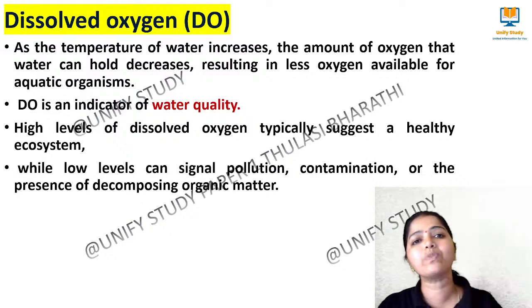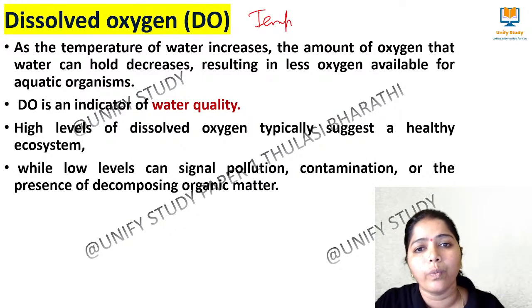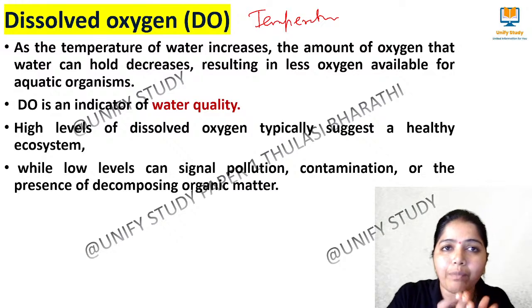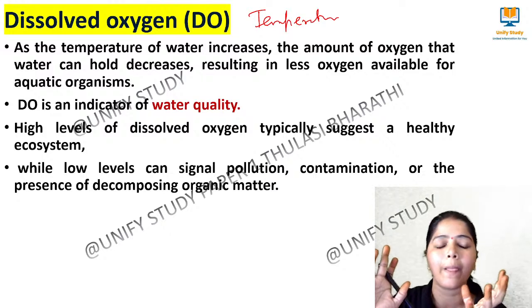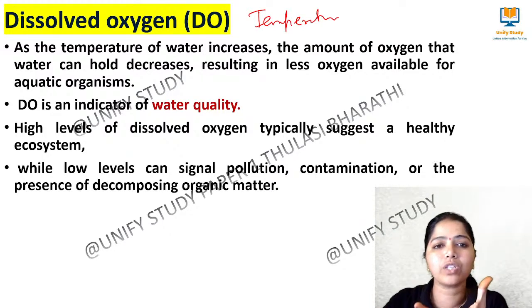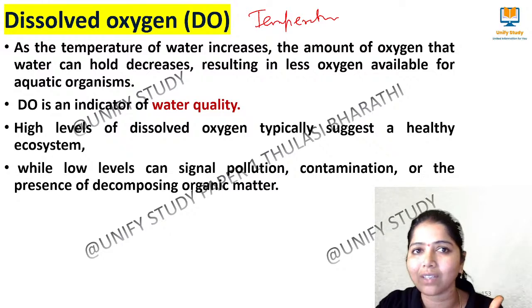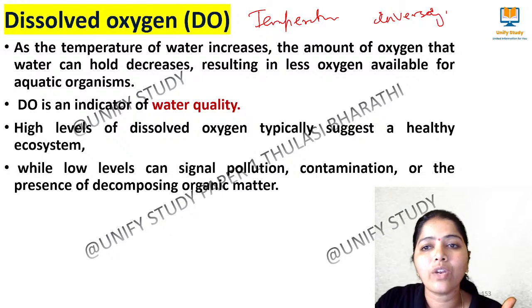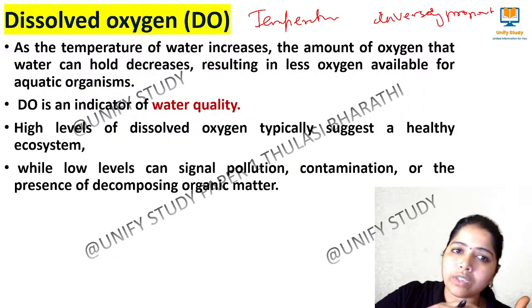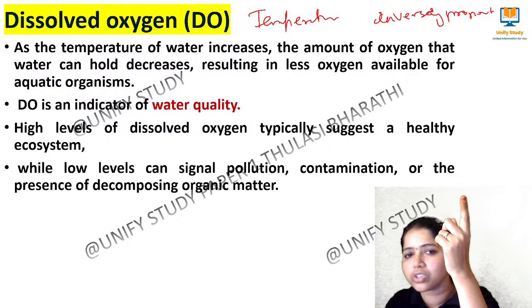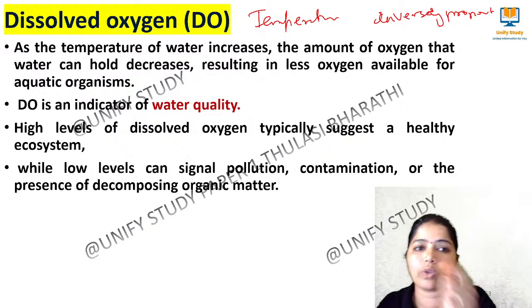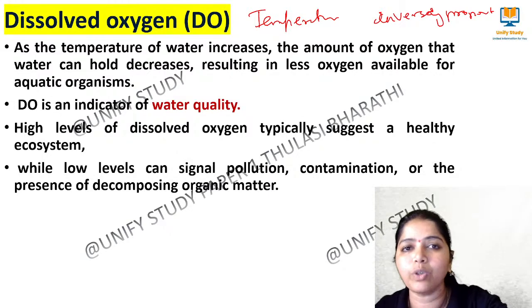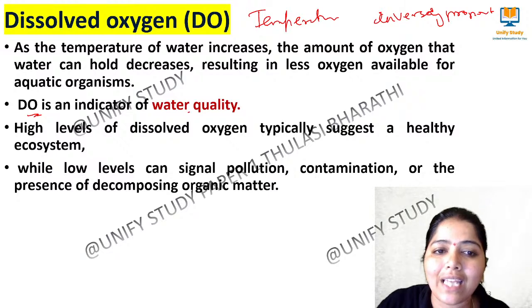Right. So what happens with respect to temperature? When we compare dissolved oxygen with temperature, as the temperature of the water increases, imagine there is a bowl of water or a lake or a river, the amount of oxygen that the water can hold will decrease. They are inversely proportional. So if the temperature of the water increases, the dissolved oxygen level will decrease. What happens then? It results in less oxygen available for the aquatic animals, which makes it not possible to live there. So dissolved oxygen is an indicator of water quality.